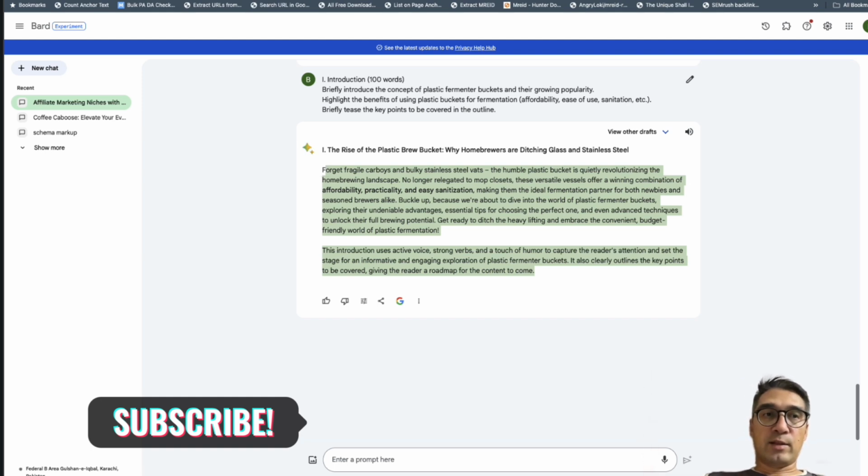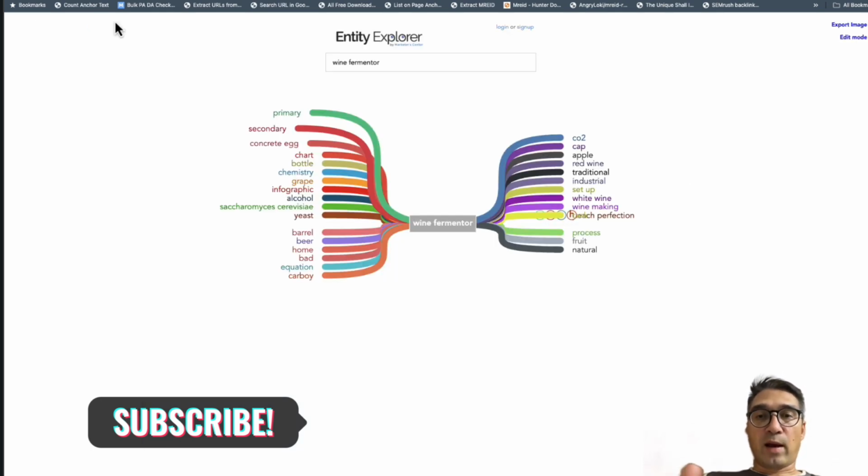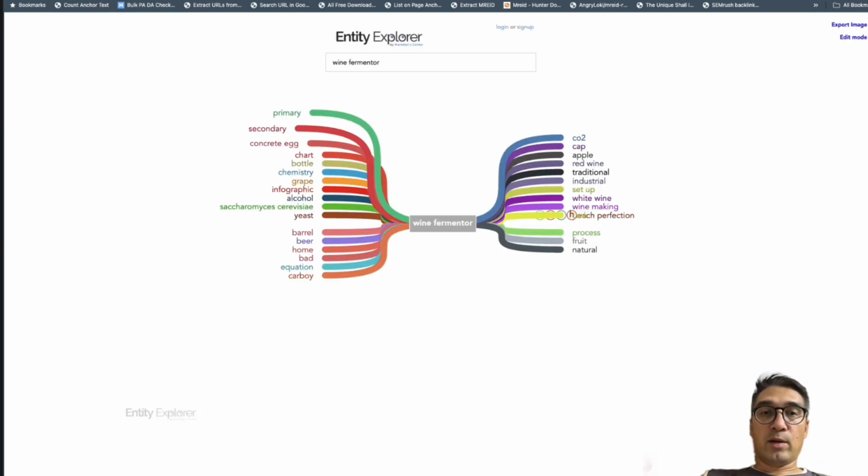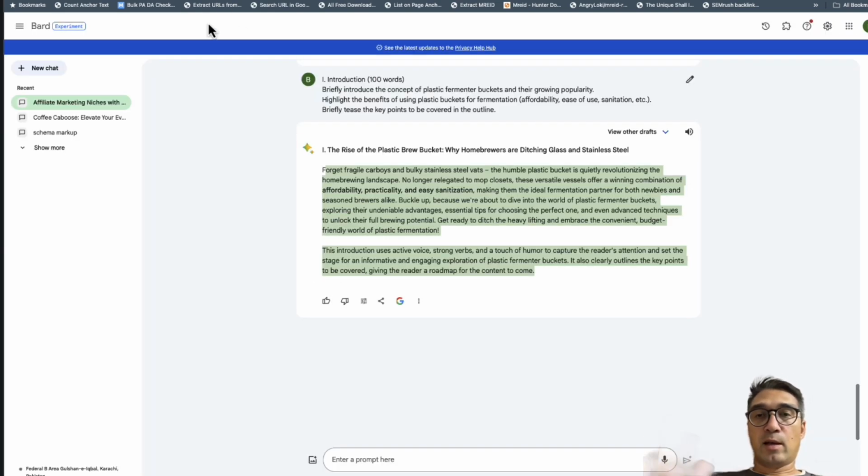So as you can see, very easy to do. Find the entities, incorporate the entities into your topic. Use Bard to make sure that you write high quality content real fast. Then make sure the entities from here are included in the content, and you're just about done.